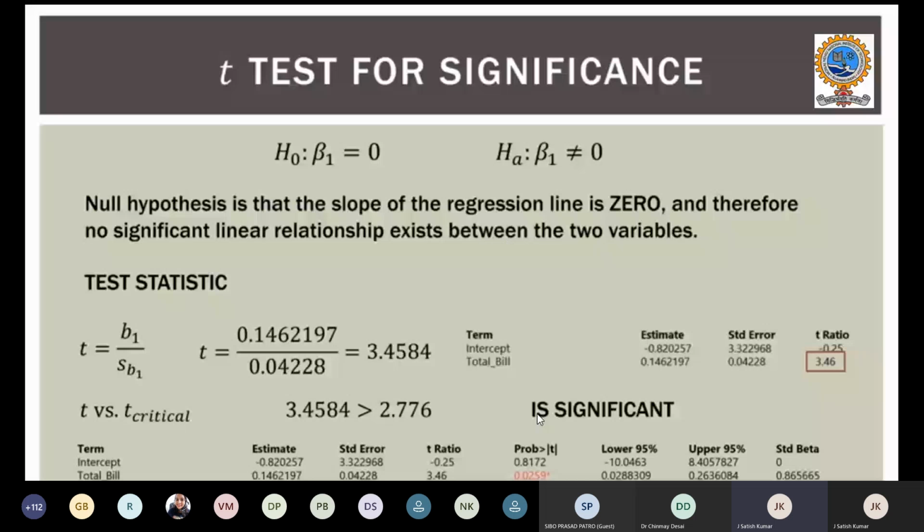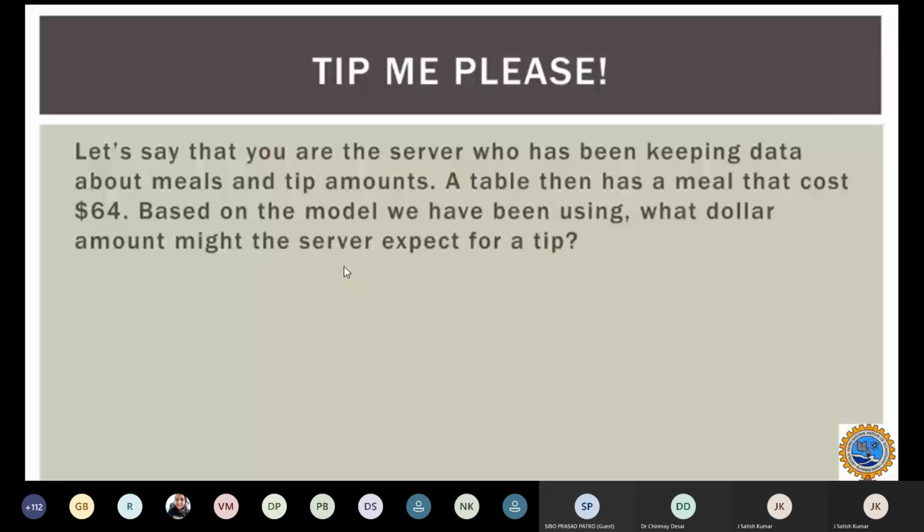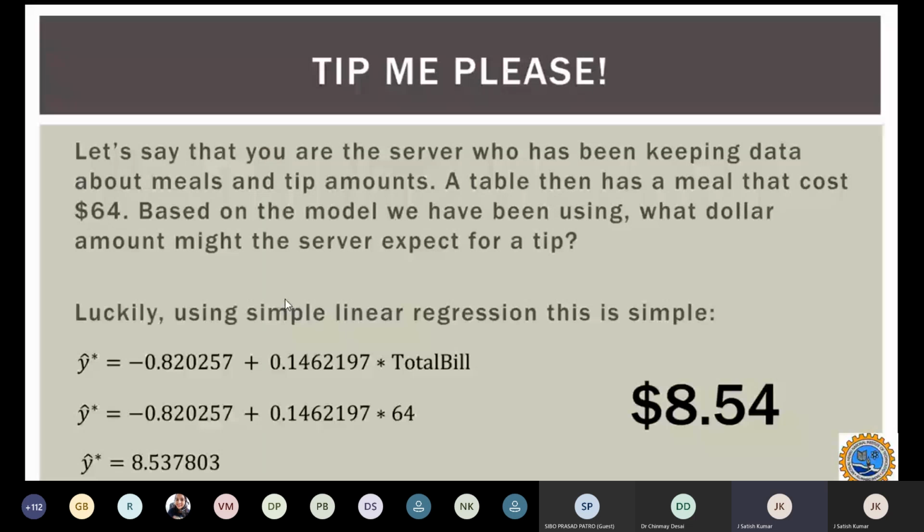To carry out this prediction model, if your slope is 0, then you can say that the linear relationship between the two variables is 0. So what I'm trying to say is, if you are the server, we have been keeping the amounts of the meals and the tip amounts.